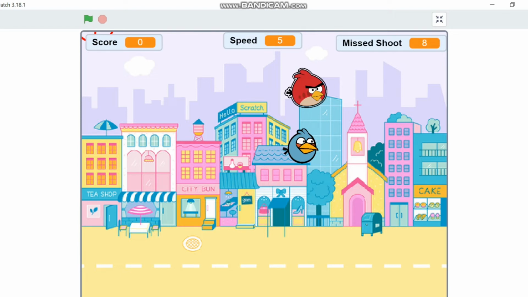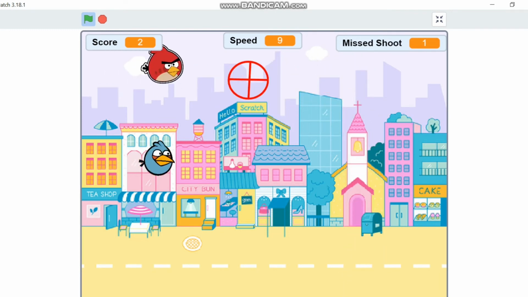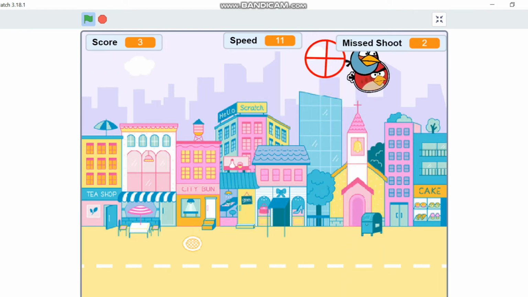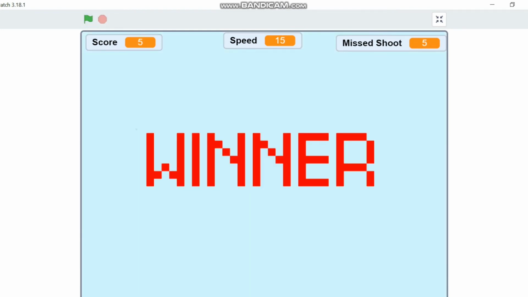Okay, we can try to play. I want to try to be the winner. Okay, I want to click the green flag. I can shoot 5 of the angry birds, so I am the winner, and this is my speed.